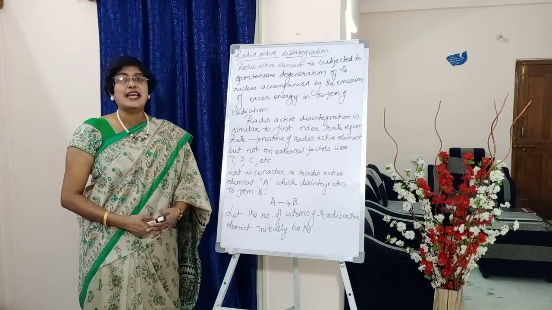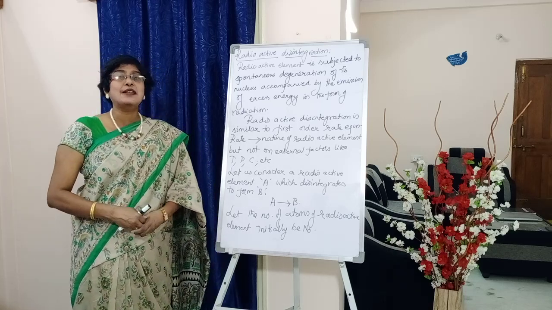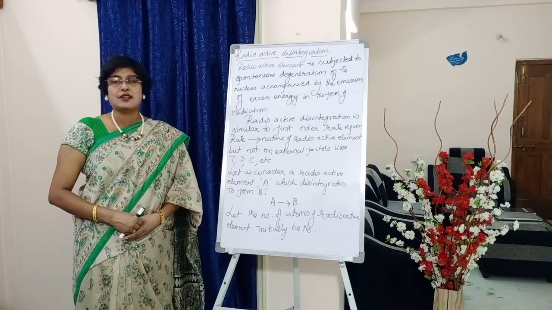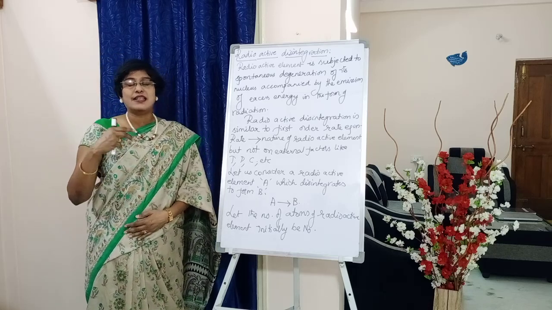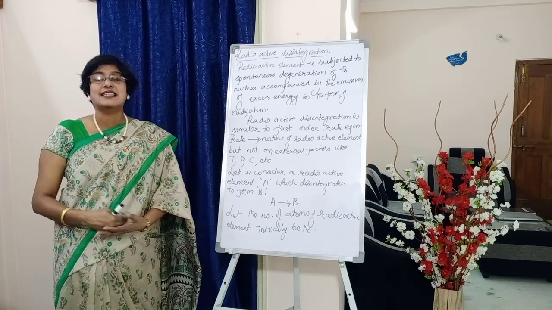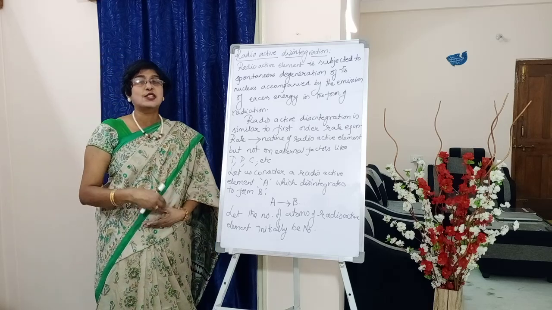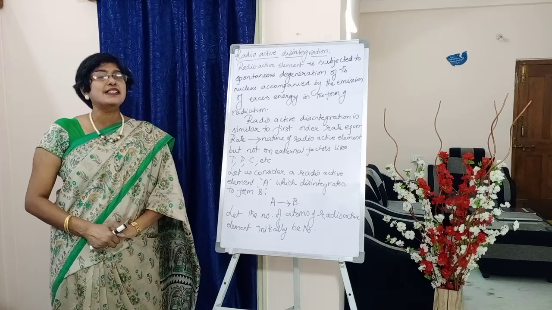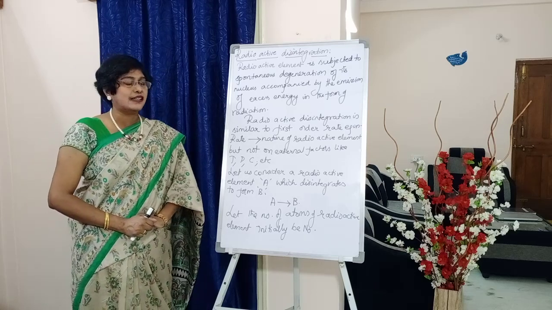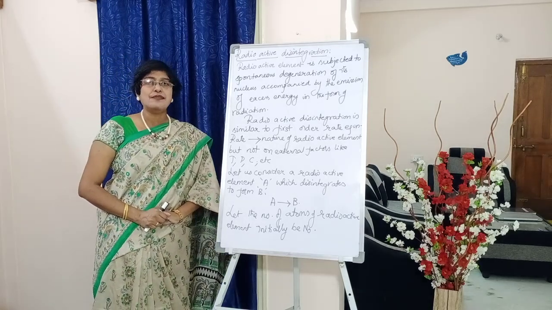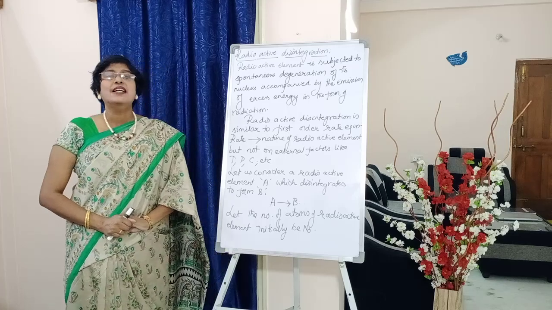This generally happens when the atom has an unstable combination of protons and neutrons in its nucleus, or it has excess of energy. So we can also say that this occurs spontaneously when the unstable nucleus emits its excess of energy in the form of radiation.